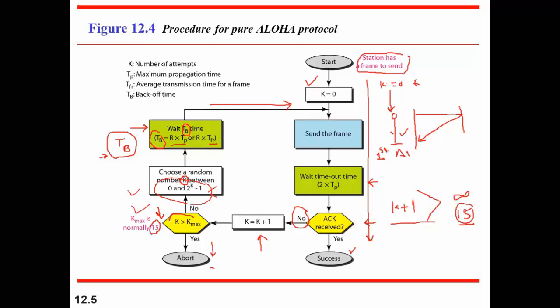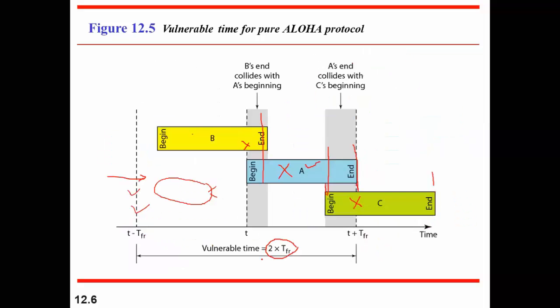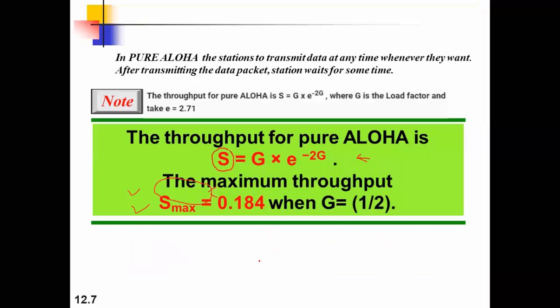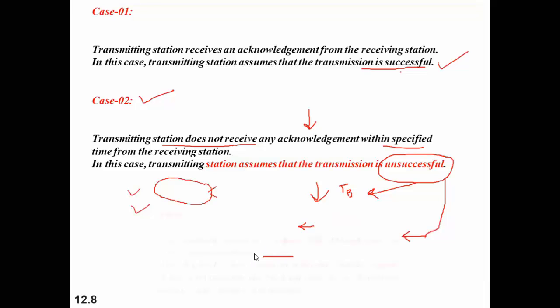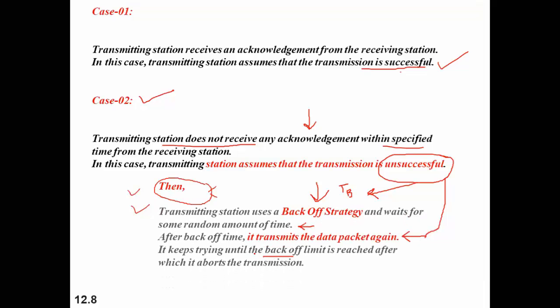So that is our value, that maximum value for which we have to keep on trying. That's why we have started our counter from k is equal to 0, right? And up to k is equal to 15, we will keep on trying. And when we exceed, then we will simply exit the program. It means that there will be some physical damage in the path, or the router is damaged. That's why we are not able to reach.